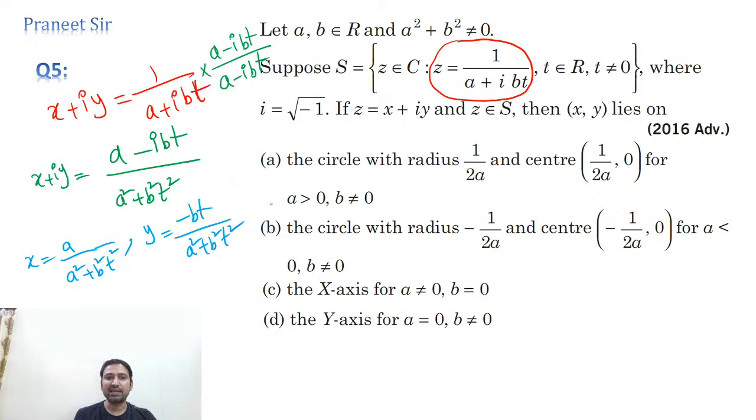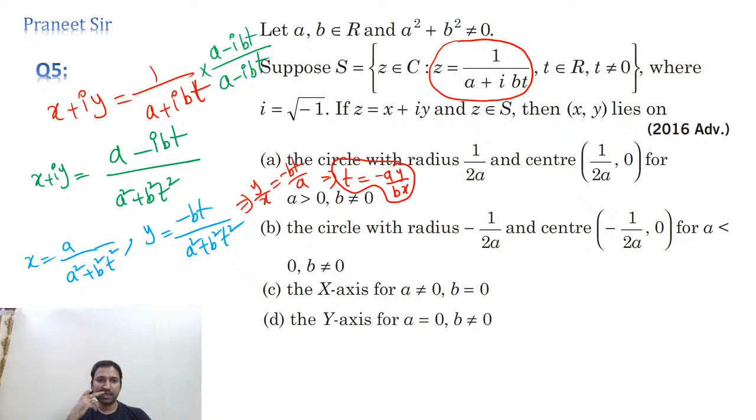Right. And now can we calculate the relation between y and x, guys? Can I write y by x is equal to minus bt by a. So from this, wherever t is there, can I substitute minus ay by bx? Can I do that to eliminate the t value? Our aim is to eliminate the t value, guys. Wherever t is there, can I substitute minus ay by bx? Correct or not? y by x I calculated, minus bt by a I got.